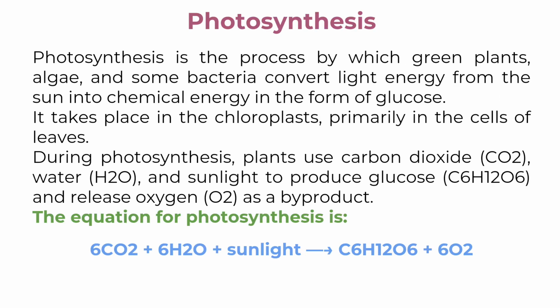Photosynthesis. Photosynthesis is the process by which green plants, algae, and some bacteria convert light energy from the sun into chemical energy in the form of glucose. It takes place in the chloroplasts, primarily in the cells of leaves. During photosynthesis, plants use carbon dioxide, water, and sunlight to produce glucose and release oxygen as a byproduct.